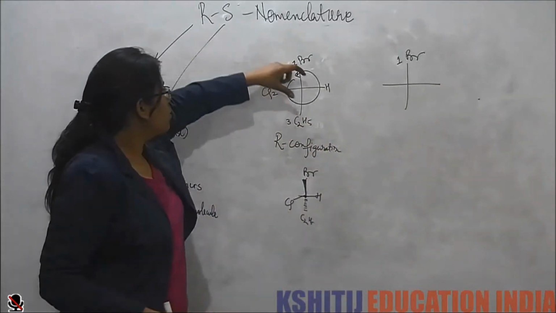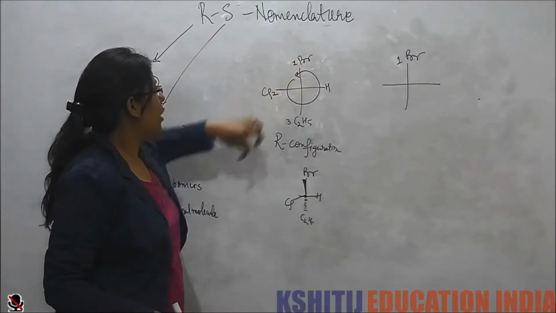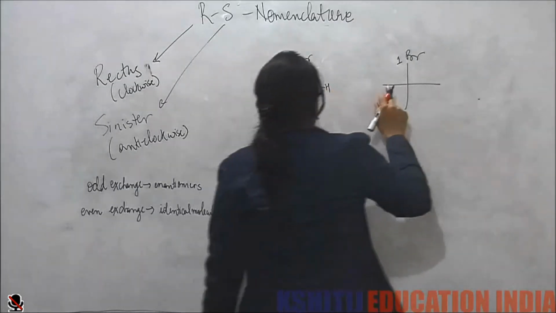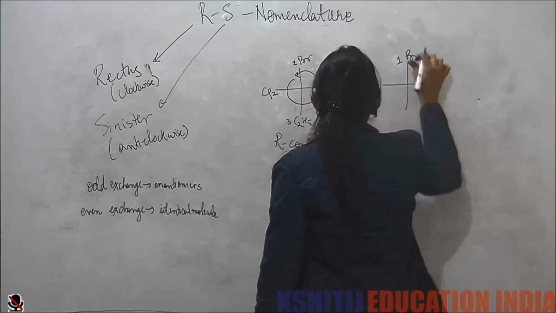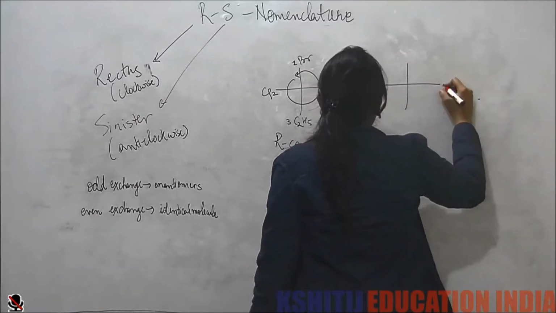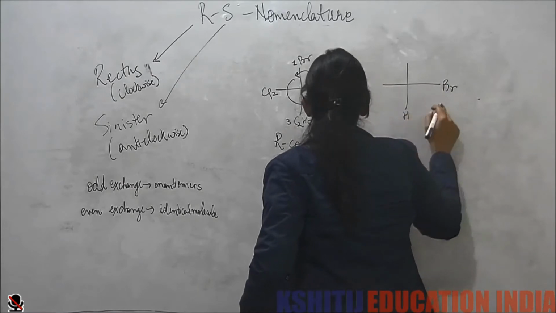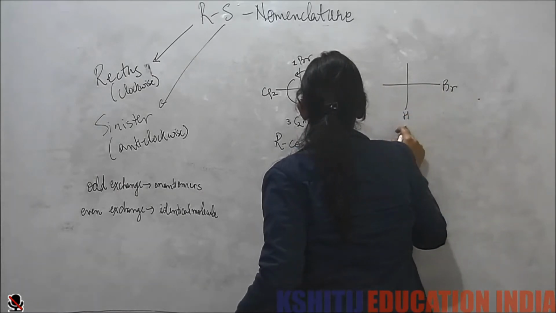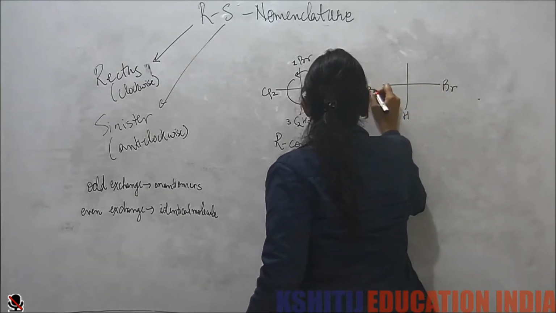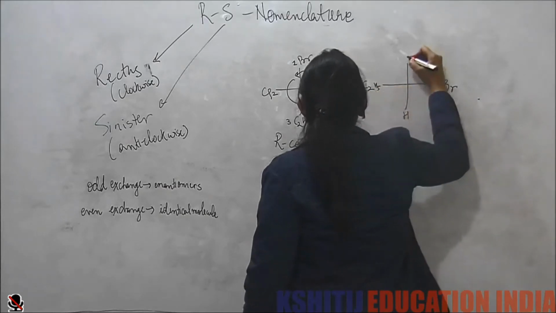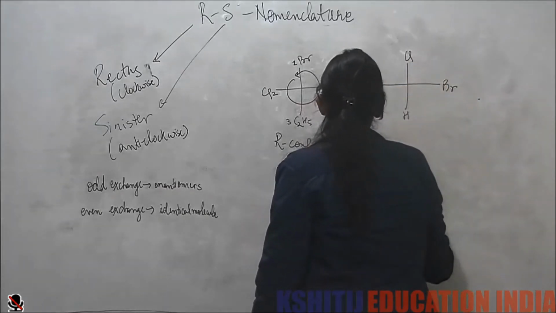Now, if I do one rotation, what will I get? I will get bromine here, I will get hydrogen here, I will get my ethyl group here, and I will get chlorine here.